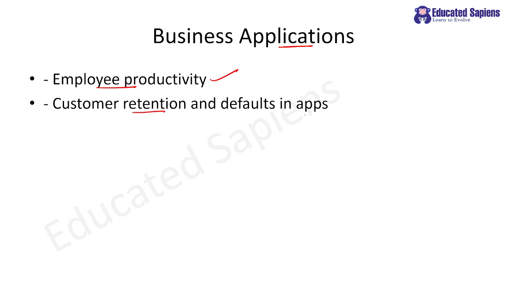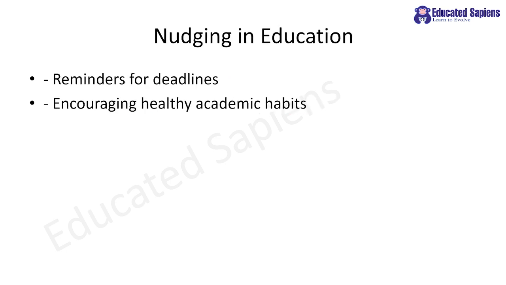Clear? Customer retention and defaults in the app, I have talked about IRCTC, insurance, and all these things are there where they use this nudge to make sure that people are choosing better and greener options. Clear? Yeah? Then education also uses nudge.